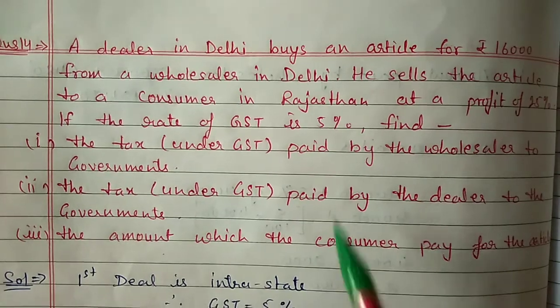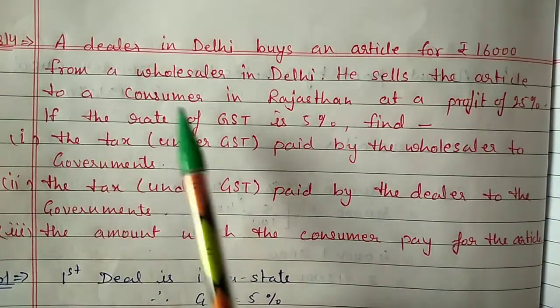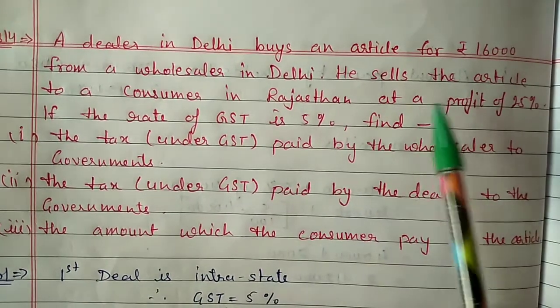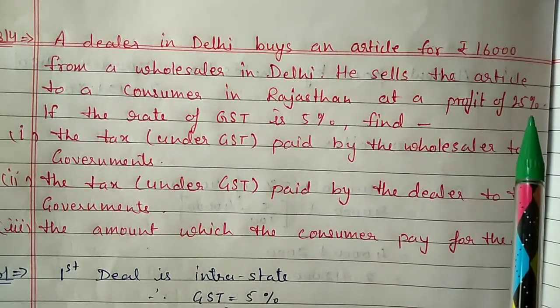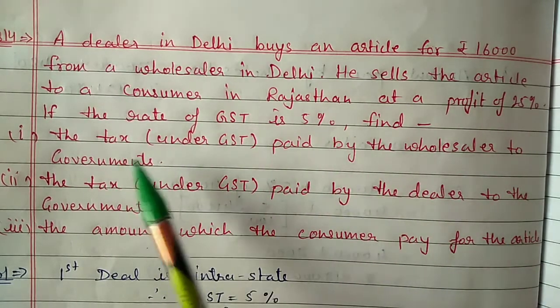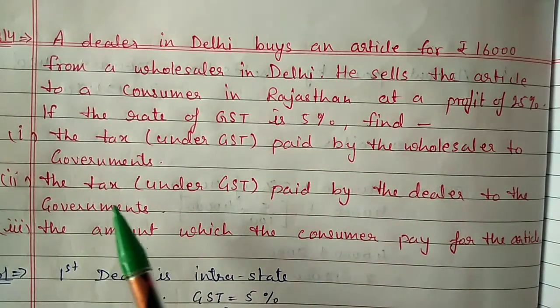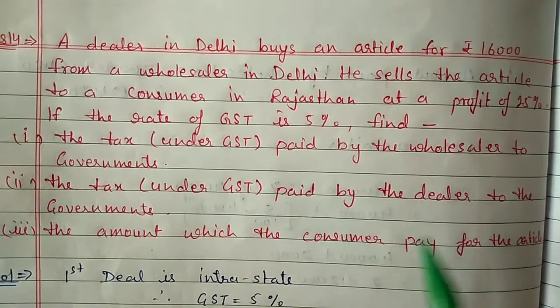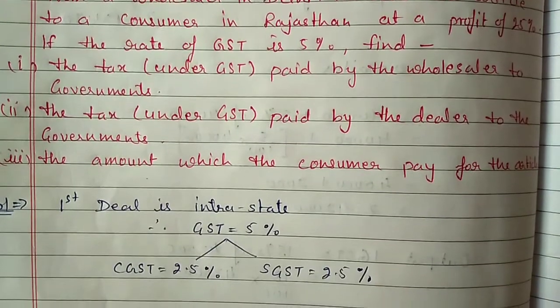A dealer in Delhi buys an article for 16,000 rupees from a wholesaler in Delhi. He sells the article to a consumer in Rajasthan at a profit of 25%. If the rate of GST is 5%, find the tax under GST paid by the wholesaler to the government, the tax under GST paid by the dealer to the government, and the amount which the consumer pays for the article.